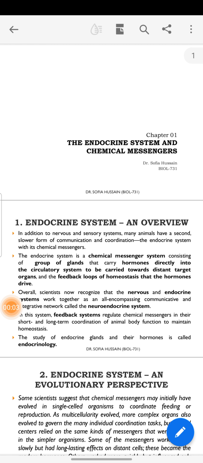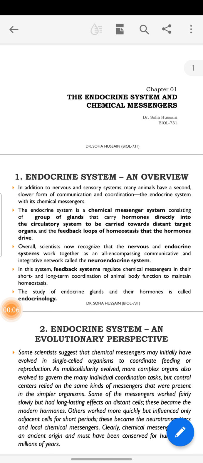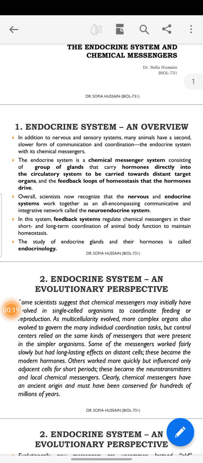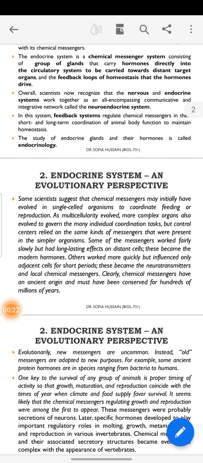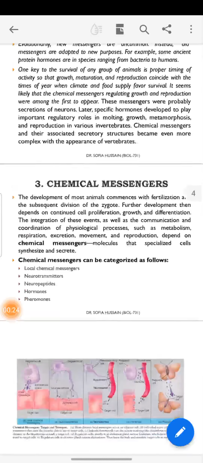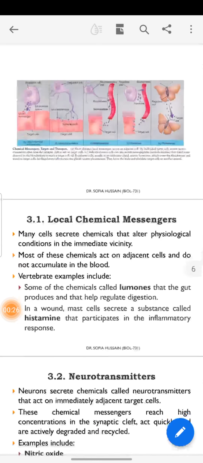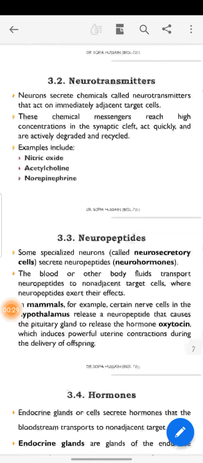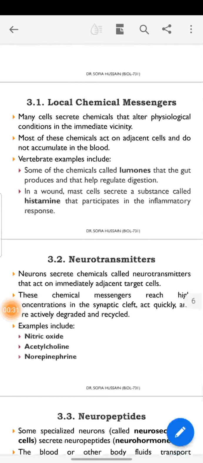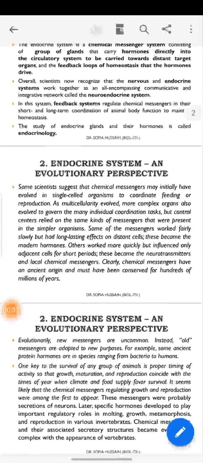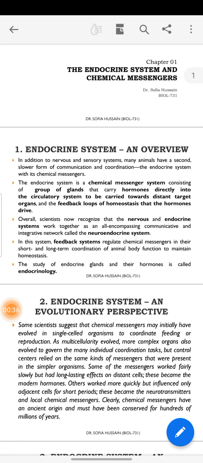Hello, today we are going to start another lecture, that is endocrinology, regarding the endocrine system and chemical messengers. What is the endocrine system? First of all, we will take an overview, then its evolutionary perspective. Then regarding chemical messengers, we will study local chemical messengers, neurotransmitters, neuropeptides, hormones and pheromones. How they act we will discuss in later lectures.